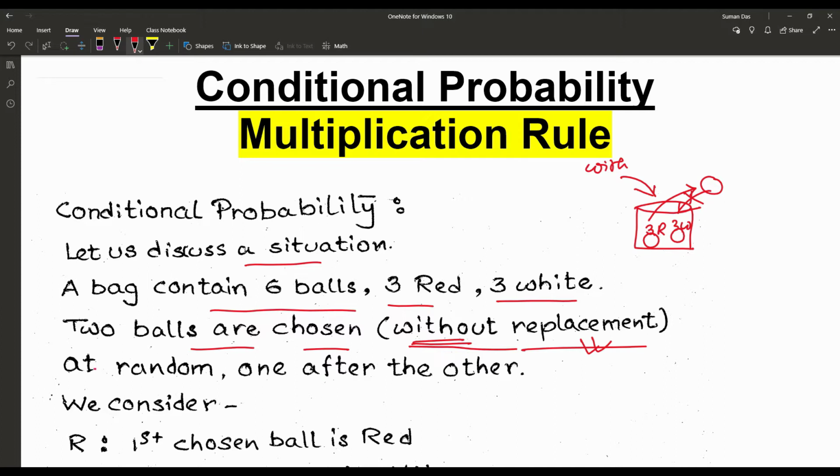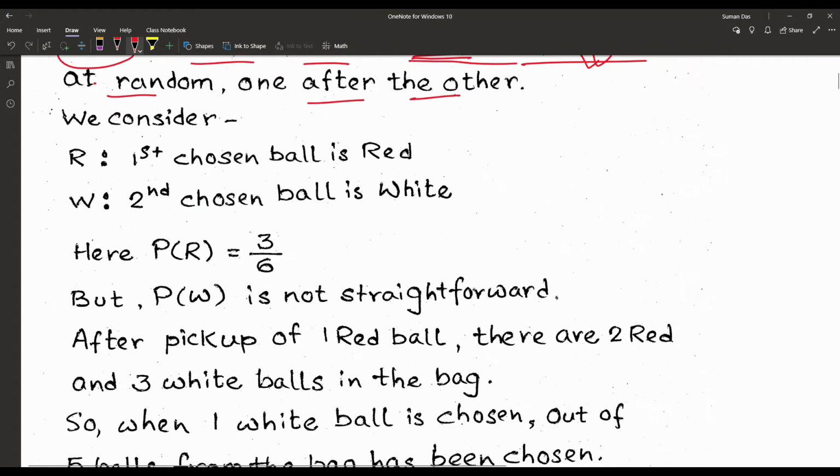So at random, one after the other, we are choosing 2 balls. We consider the events in this way: R is the event that the first chosen ball is red, and W is the event that the second chosen ball is white.